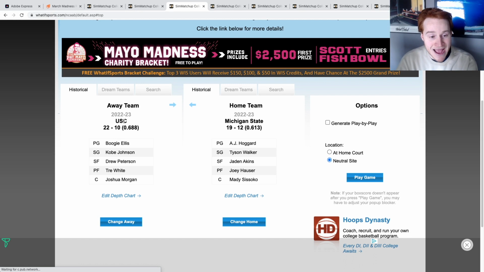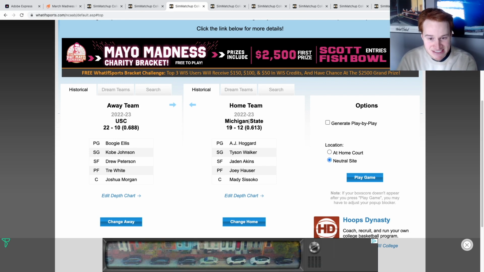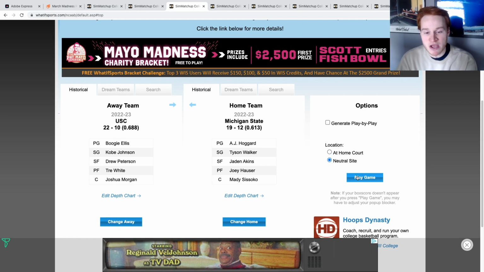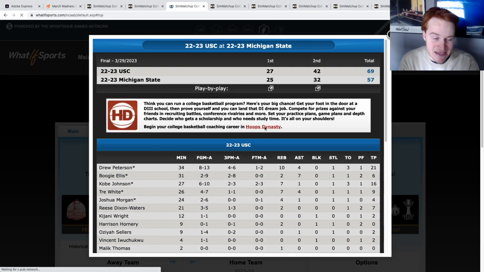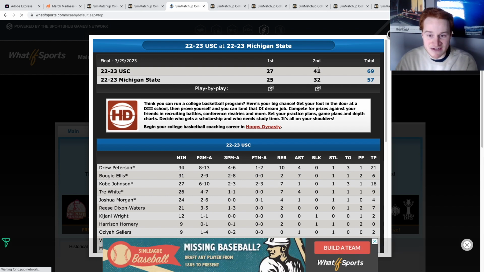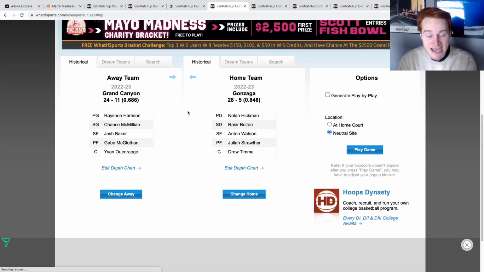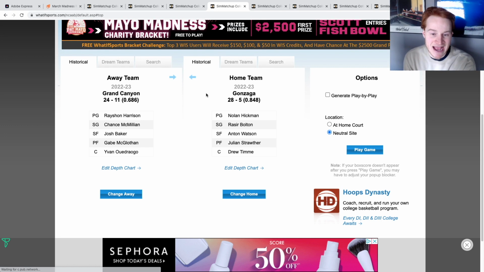This is another rematch. USC taking on Michigan State in a 10v7 game. Michigan State winning in real life and losing in the simulation. USC will be advancing after having a big second half, winning this game, holding Michigan State to 57 total points there. Next, we've got Grand Canyon taking on Gonzaga.